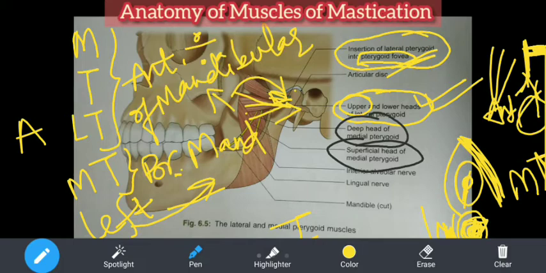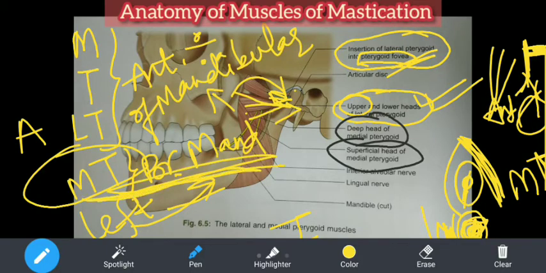No, the branch from the posterior division of the mandibular nerve is not supplying the muscles of mastication. So this can again be an MCQ. The anterior division of the mandibular nerve supplies dash dash dash muscles except, okay, this is muscles of mastication except, then they will name all the four, and you have to write medial pterygoid, because medial pterygoid is supplied by the main branch, the branch from the main trunk of the mandibular nerve. So now the supply is clear about all the four muscles.